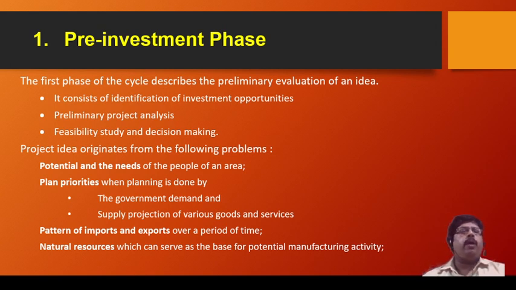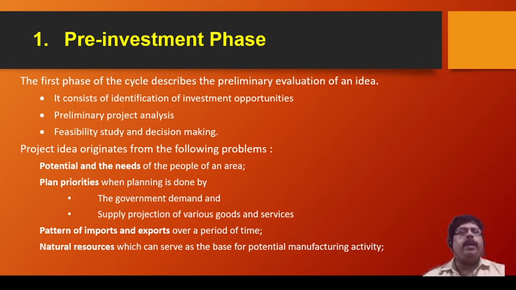Now we have to ask what a project is and where project ideas come from, why it is needed, and how these ideas originate. This can be from the following. First, a potential and a need of the people of an area.